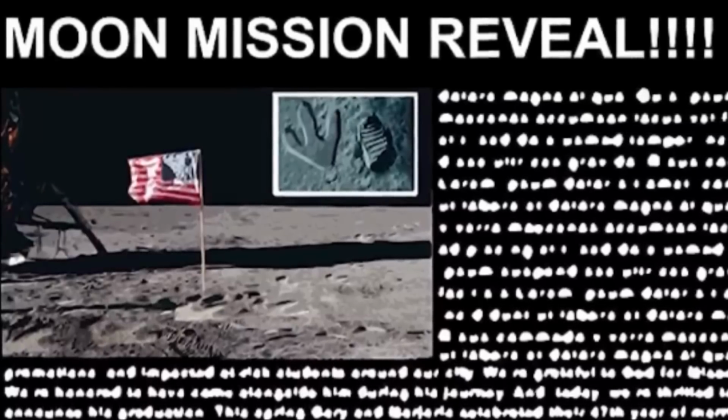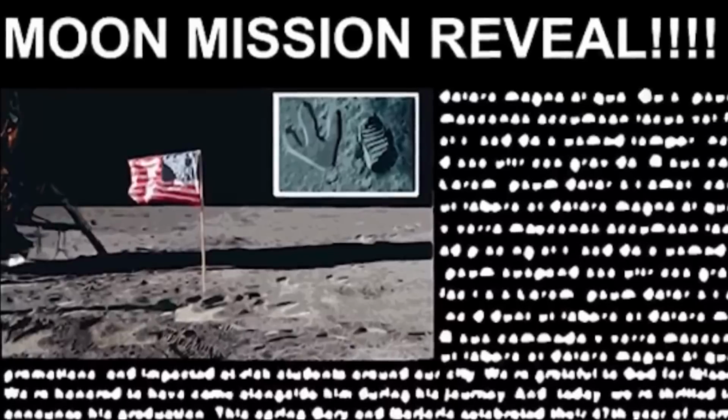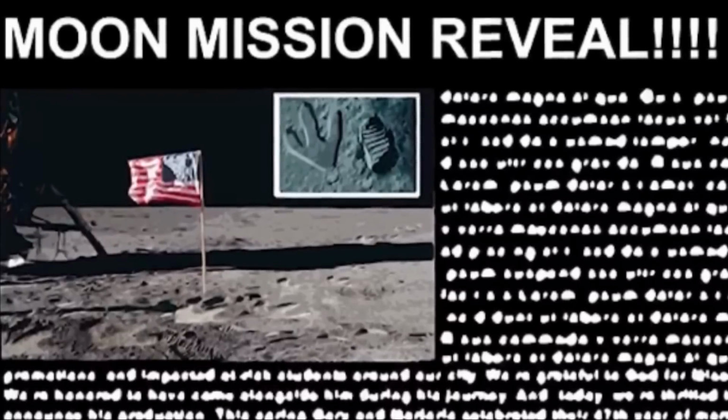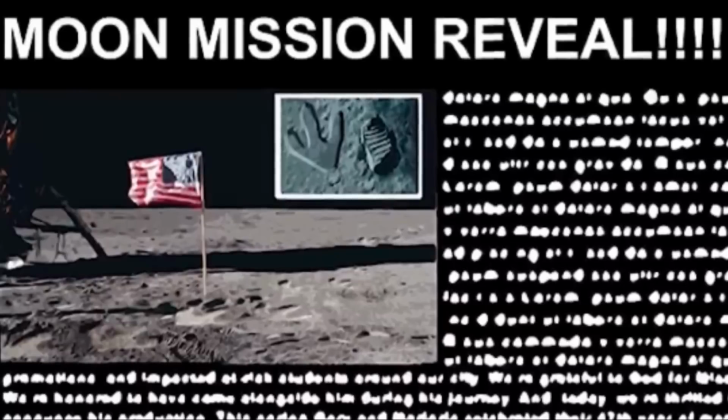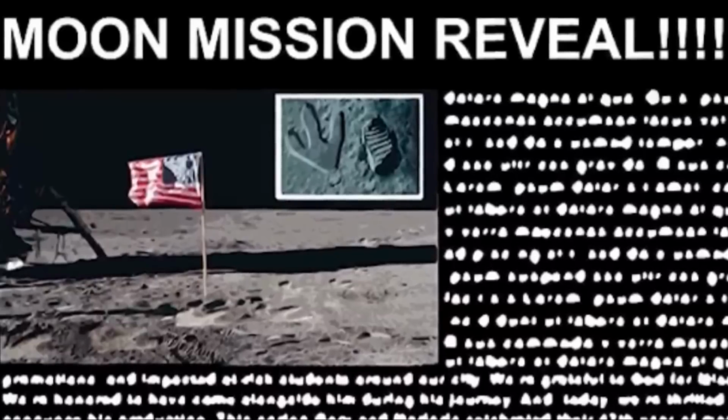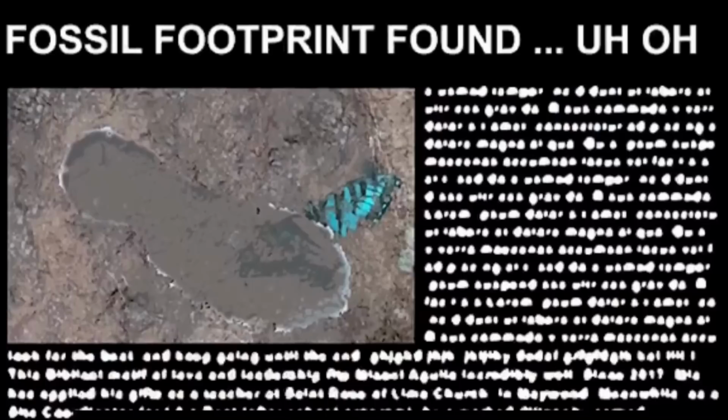And yeah, obviously, you know, the famous footprint photo from the moon. They've just added a dinosaur footprint next to it and made people theorize that maybe dinosaurs were there, and that's why people went to the moon to begin with. The next one, I'm not really too sure what I'm looking at, to be honest. It looks like some kind of fossil that somebody accidentally trod on. I don't really know. If you guys know what this means, let me know.